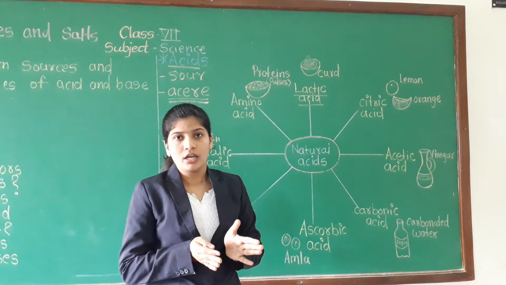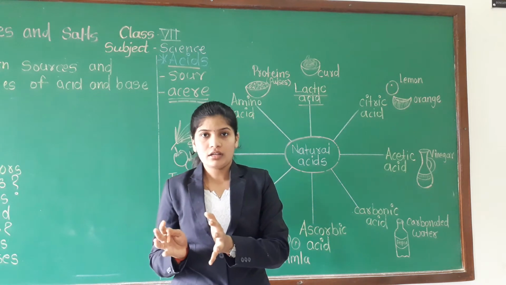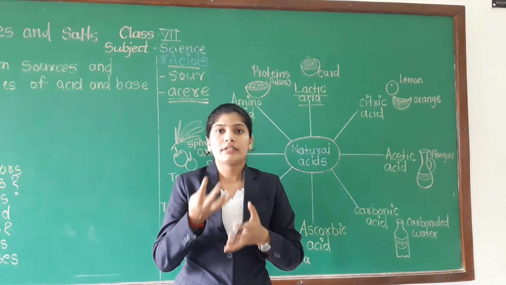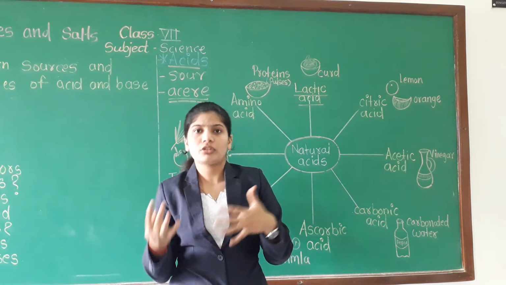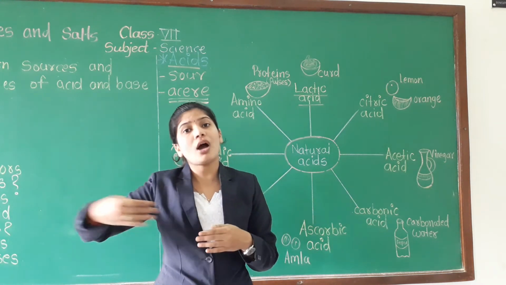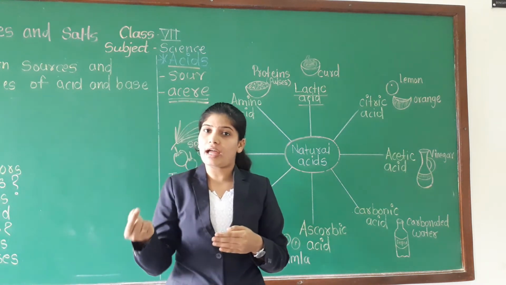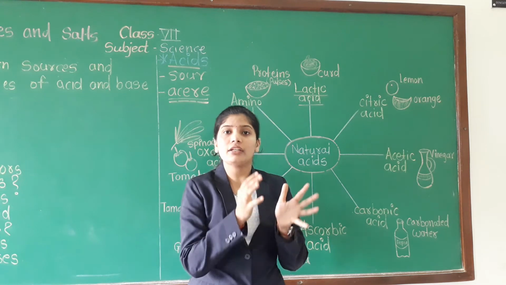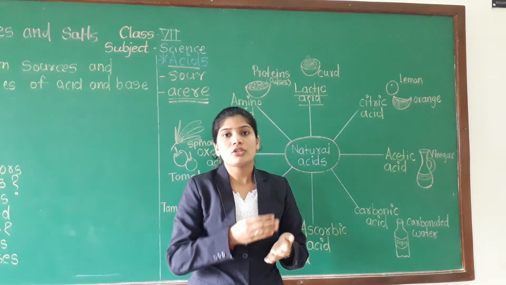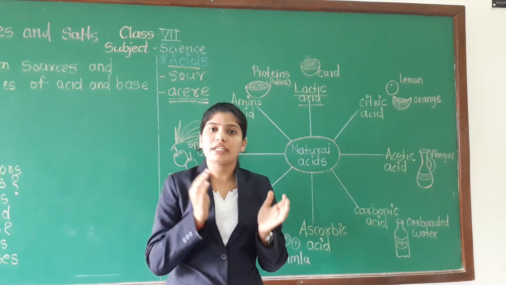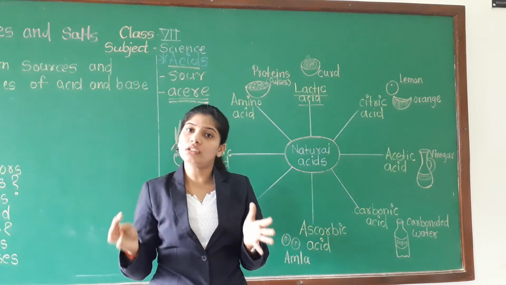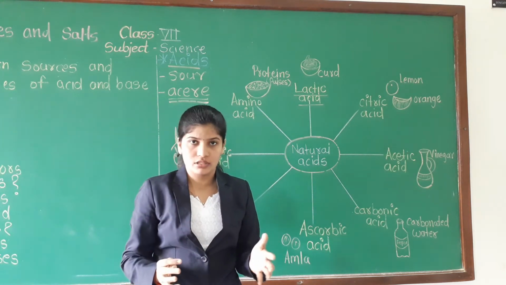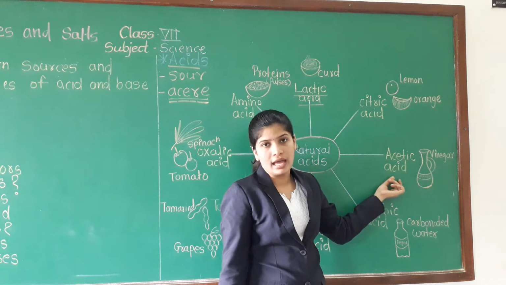Preservative means that if you want to enjoy fruits, vegetables or pickles throughout the season, you can add a preservative to those food items. So you can eat that food throughout the year. That is acetic acid.